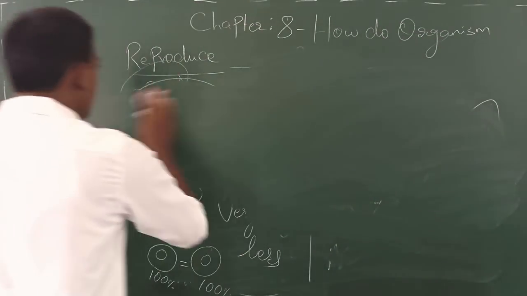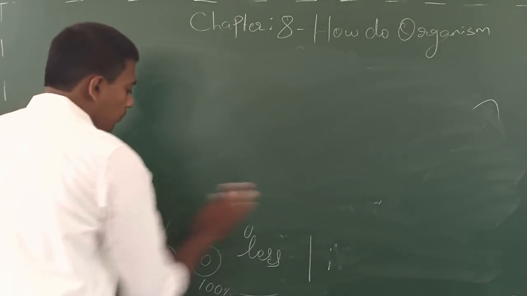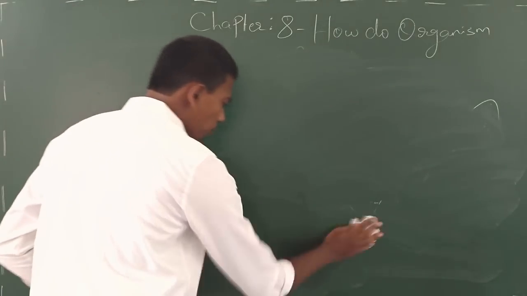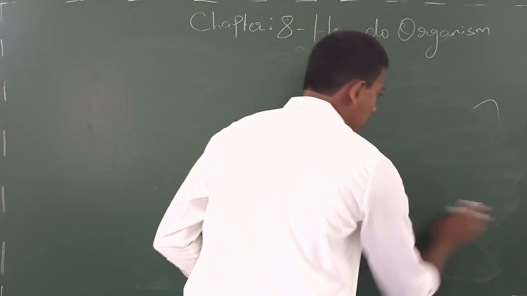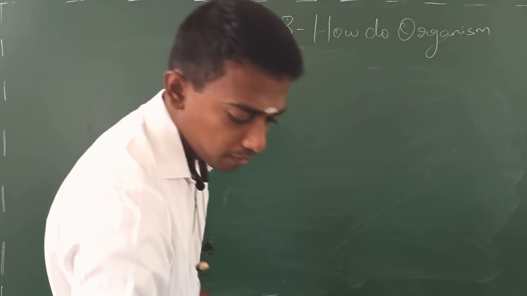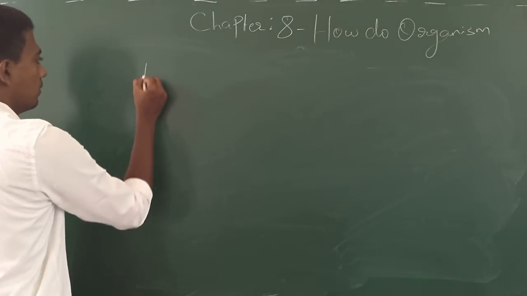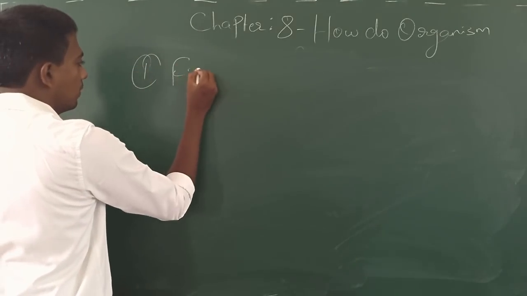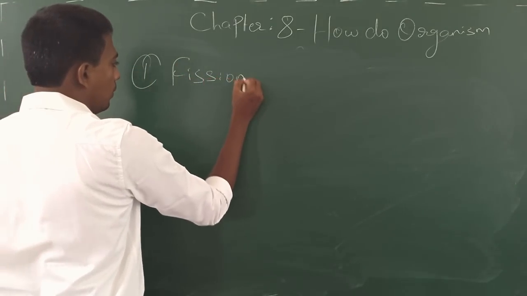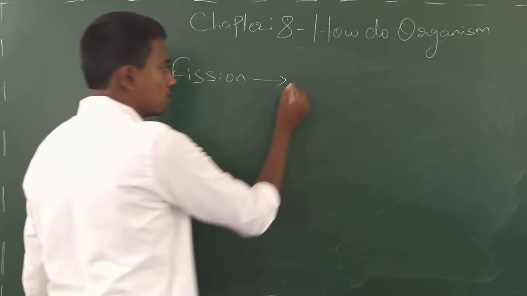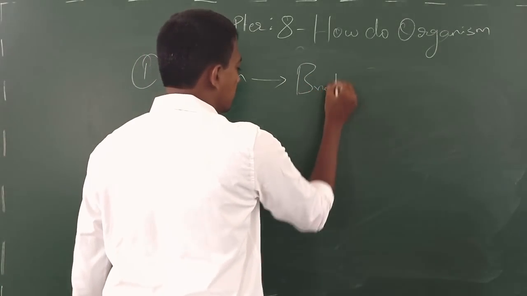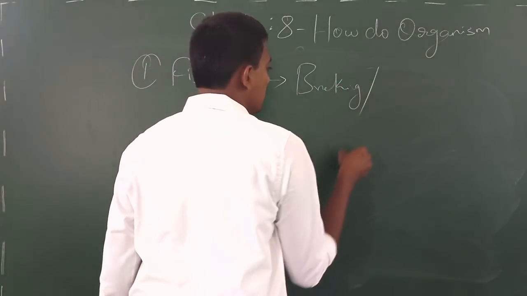So now we are going to see the various modes that occur in asexual reproduction. Let us take it one by one. The first process here is fission. Fission in the sense what? That is breaking or splitting.